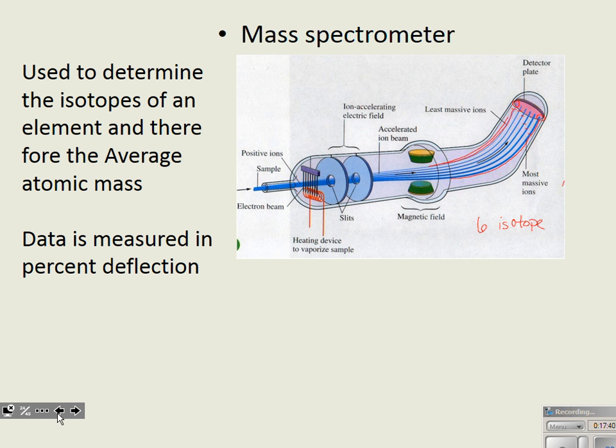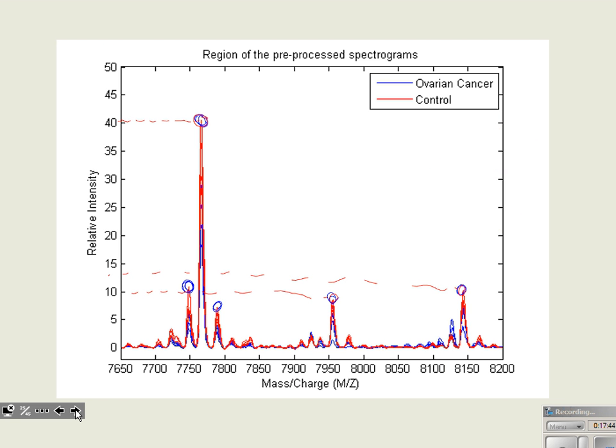This is what the inner workings of a spectrometer look like. This is what the data from a spectrometer looks like. And the College Board is really big on you getting information from data. So they might expect you to take a graph like this and read the mass, 7,700 and, I don't know, 70, and then multiply it by the 40, right?